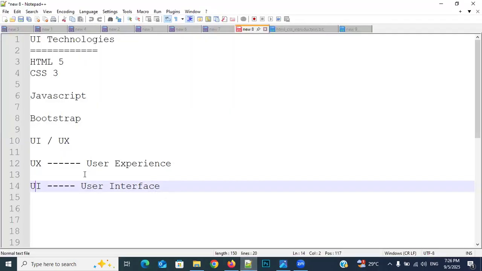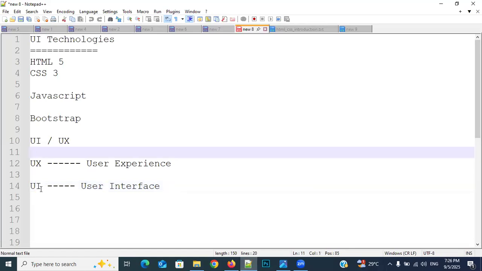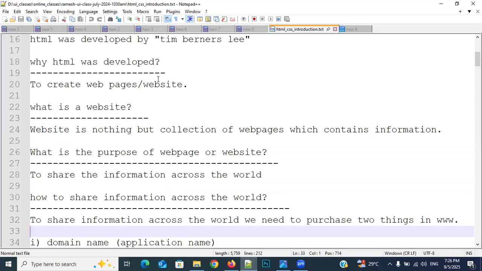Okay, right. So we need to convert this UX image into an interface. To convert that into a user interface, what do we need to do? We need to use HTML and CSS. Right. Now let's come to this HTML related interaction.